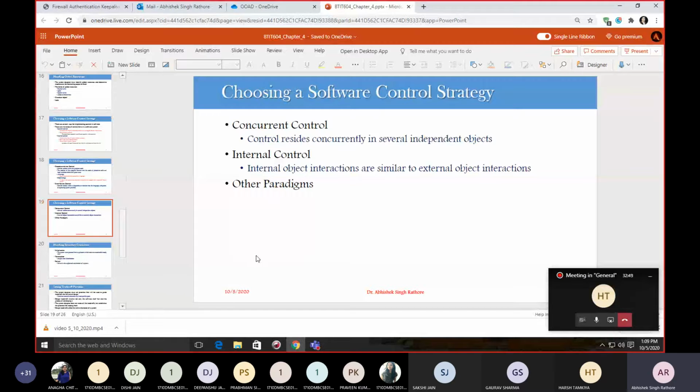Another way is that we can go for an internal control system. During our design phase, your developer expands your operation on your particular objects into lower-level operations on the same objects or another object. So internal object interactions are usually similar to external object interactions, because we can use the same level of implementation mechanism for all these cases.